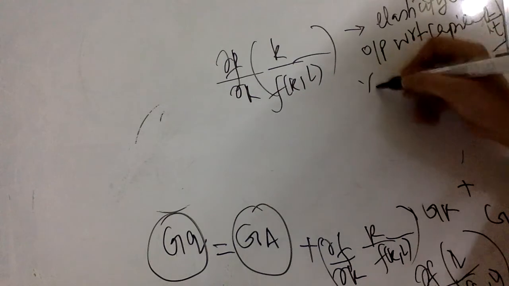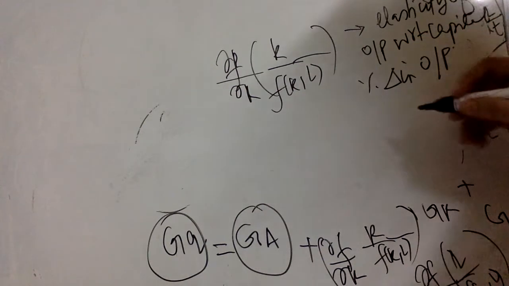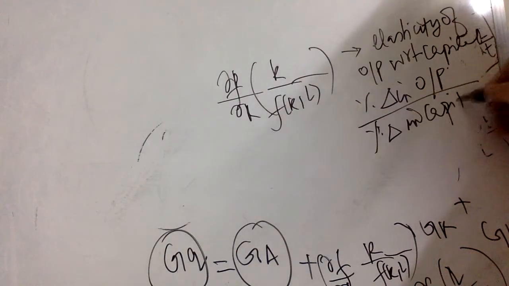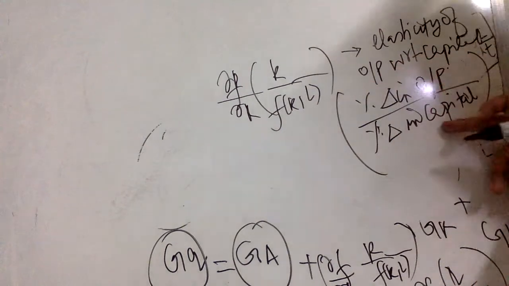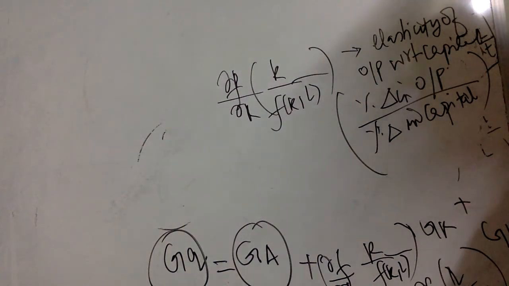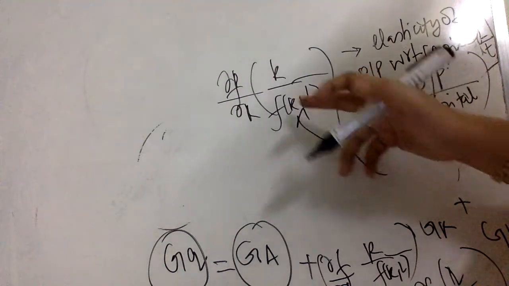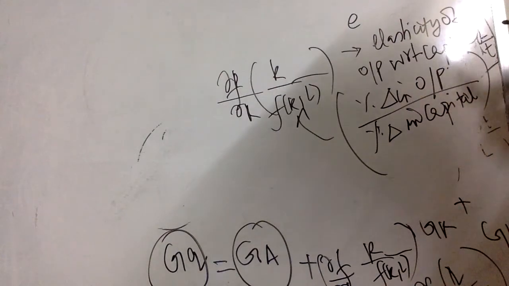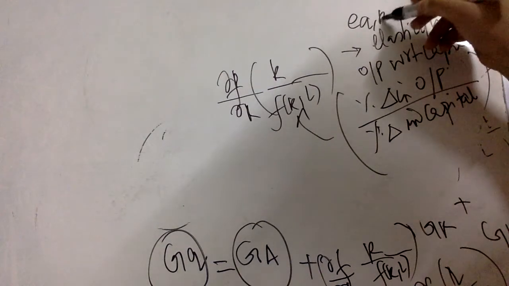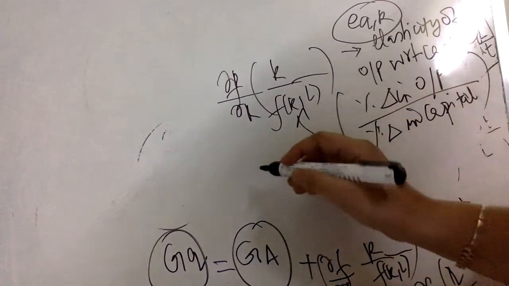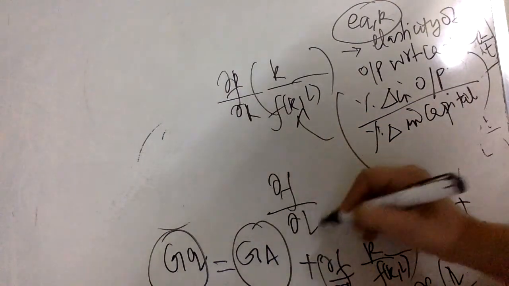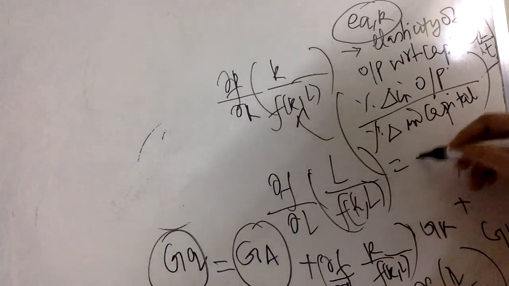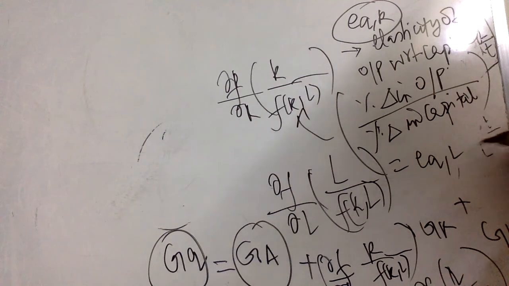So if you compute the percentage change in output with respect to the percentage change in capital, we are going to get this as an answer. So I can rewrite this as the elasticity of output with respect to capital. And similarly, the other term which we have, dF by dL times L upon F(K, L), is precisely equal to the elasticity of output with respect to labor.